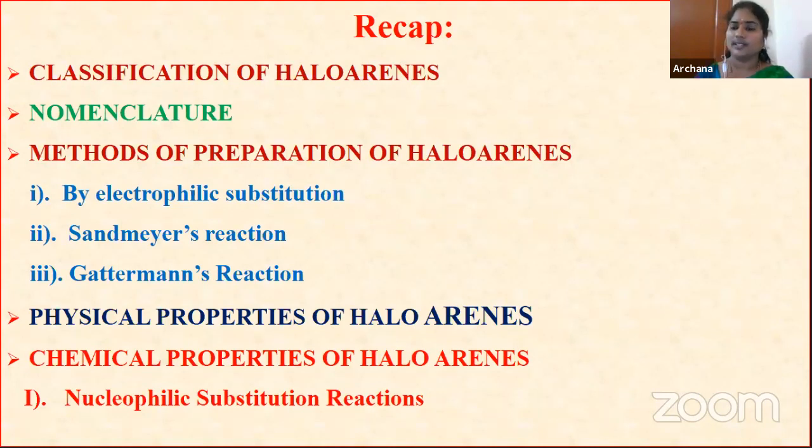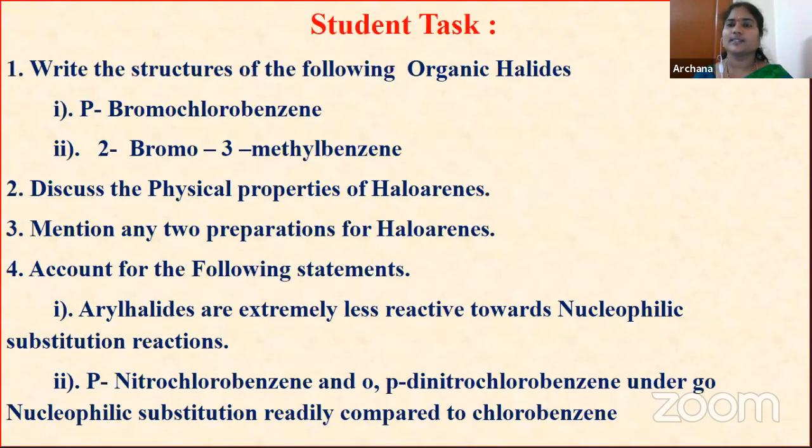So very important, children, be thorough with the nucleophilic substitution reactions. And lastly, practice these questions. Practice the structures, how to write para-bromochlorobenzene, 2-bromo, 3-methyl benzene, and what the physical properties are. Mention any two preparations for the haloarenes.